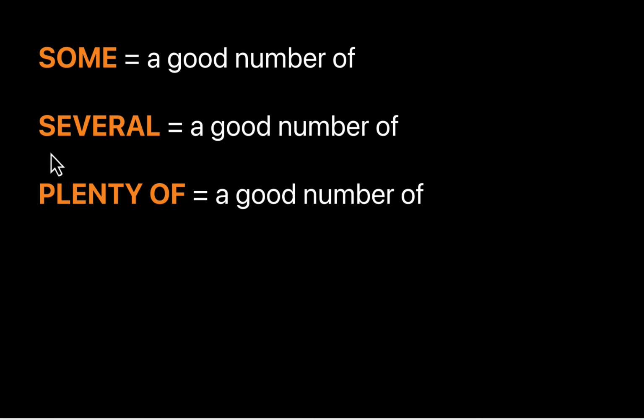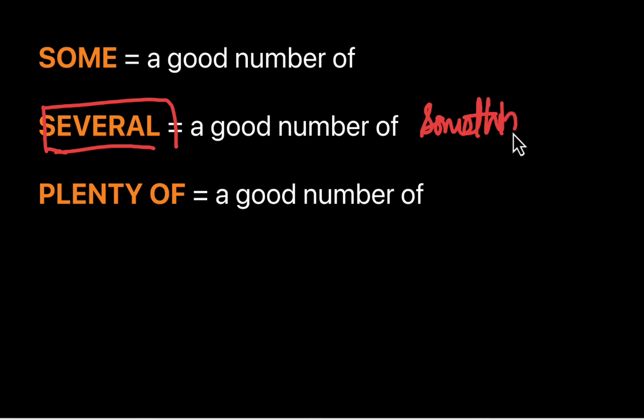Now let's move to the second indefinite adjective, which is several. Several is only used with a countable noun, a plural noun, and it means a good number of something, which is basically a plural noun. But understand this, it is greater in quantity in comparison to some.